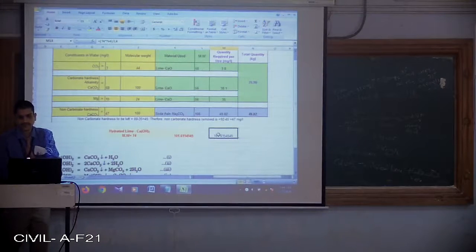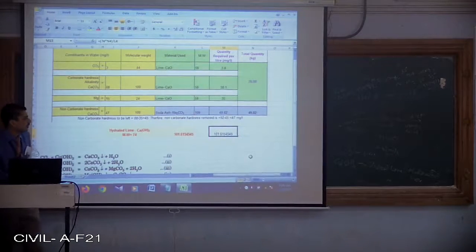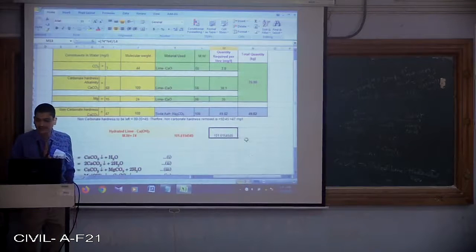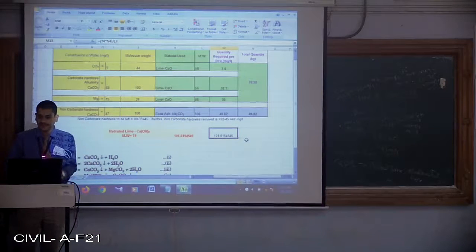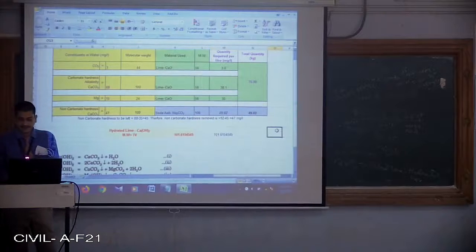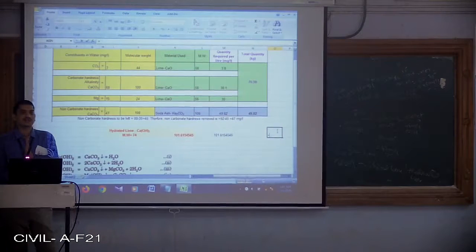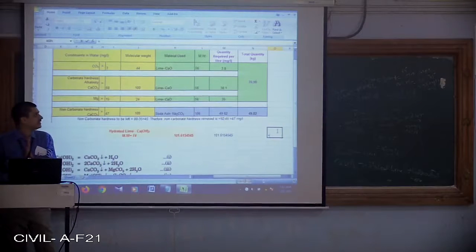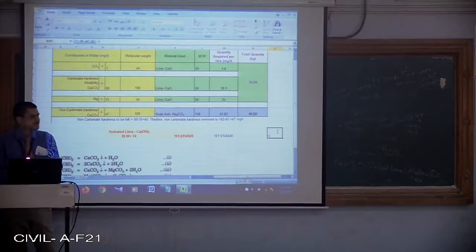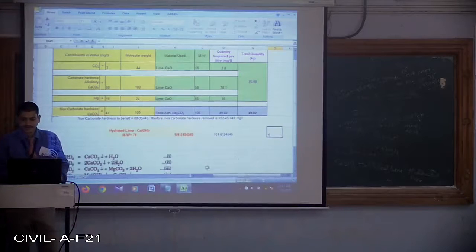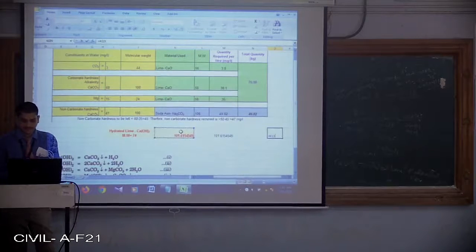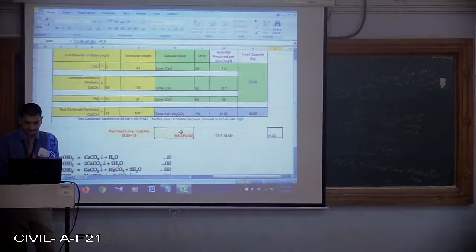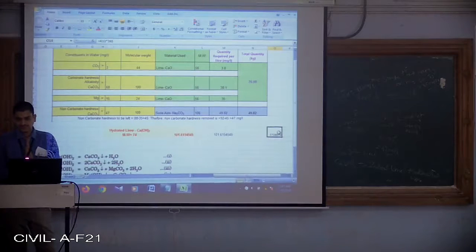So we are going to get 101.61 kgs. This is for one day. Let us say in the examination they are going to ask, estimate the annual quantity of lime required. I am just extending this particular problem. In that case, this multiplied by 365.